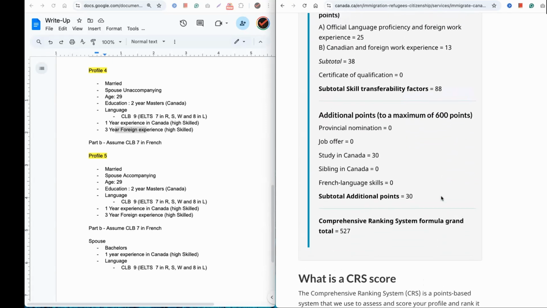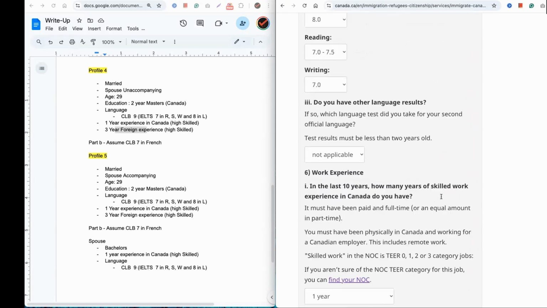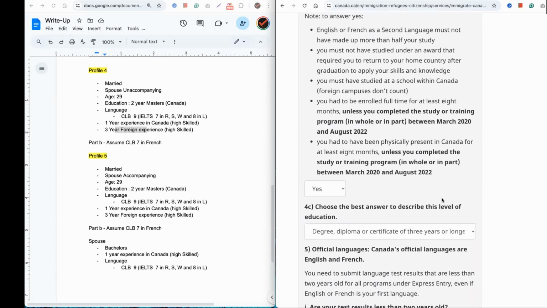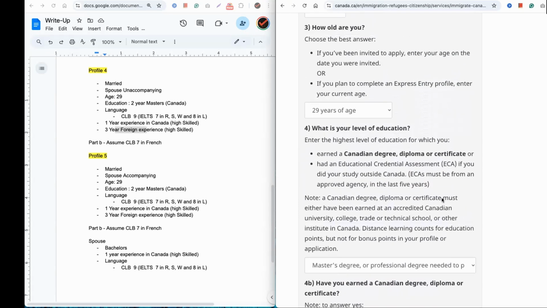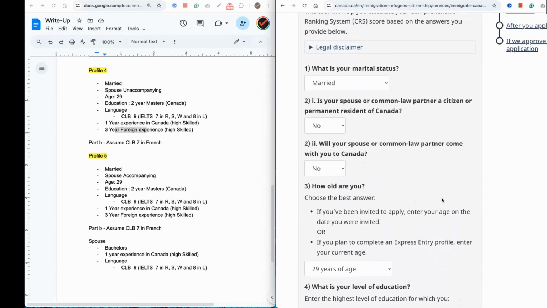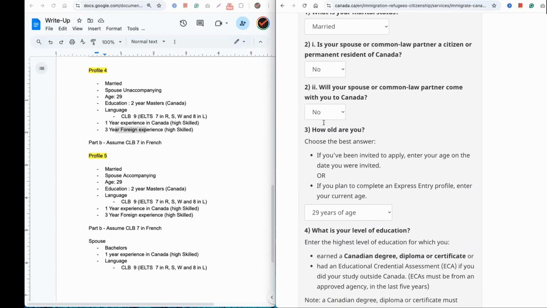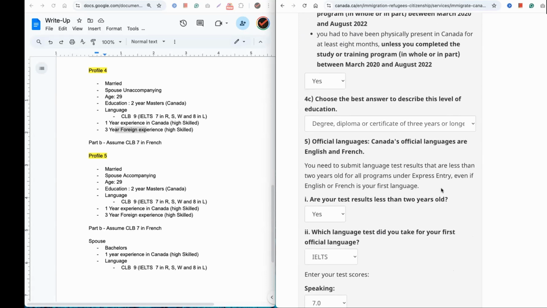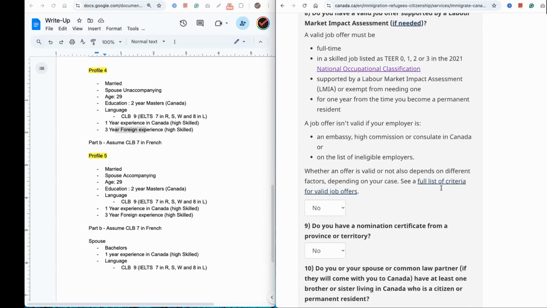Now, some people say if I'm going to add his wife, his score will go down, right? It may in some of the cases. Actually, in most of the cases, it may go down slightly, but it's not going to be too much of a difference, right? So let me show you how. Let's say now the spouse is accompanying. So the moment I say yes to this, more drop-downs will open up here, right?